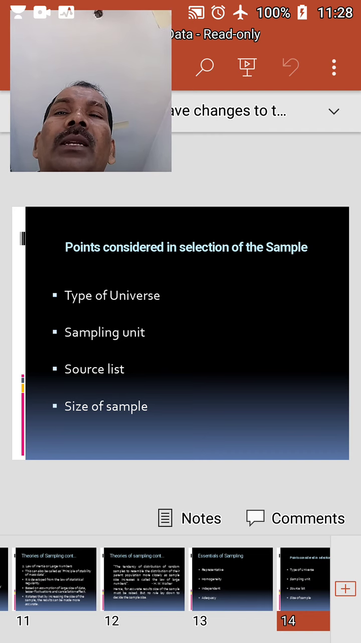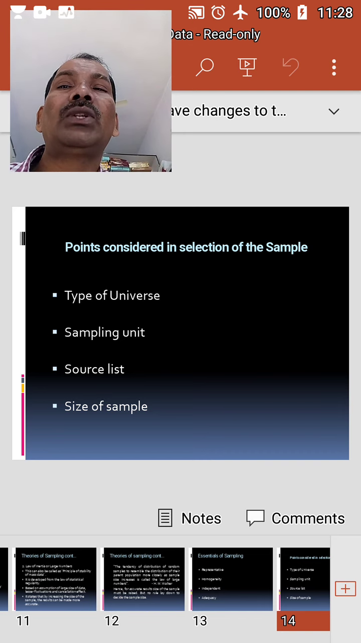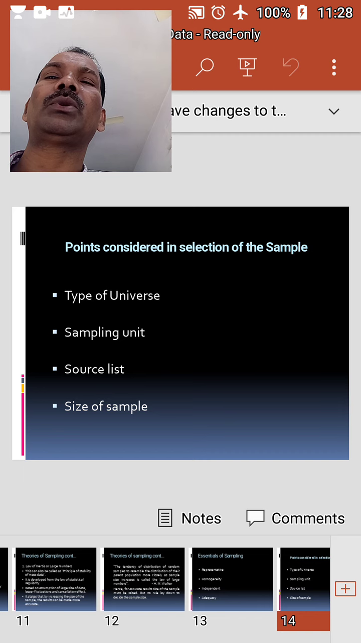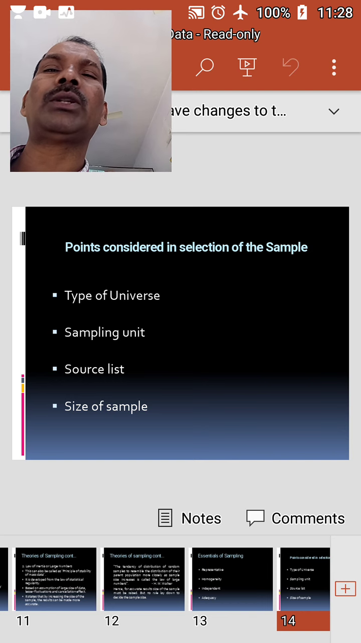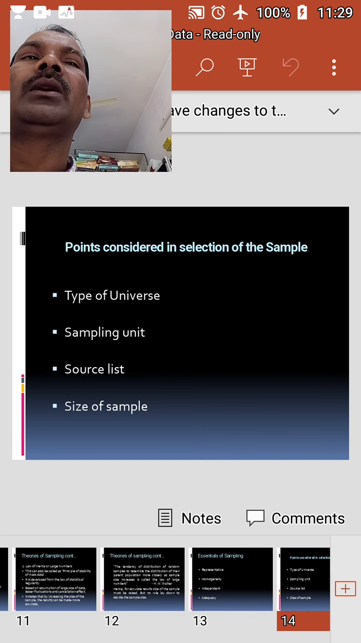Scientific selection of a sample is necessary for arriving at accurate results. While selecting the sample, the following points are considered. One is the type of universe. The nature and type of universe will decide the sample. A large universe requires a large sample to ensure representativeness, and vice versa. Two, the sampling unit. The sampling unit or statistical unit is the unit in terms of which the enumerator collects the data. This unit may be a geographical unit, a construction unit, social groups or individuals. The selection of the sample depends on the nature of the unit.